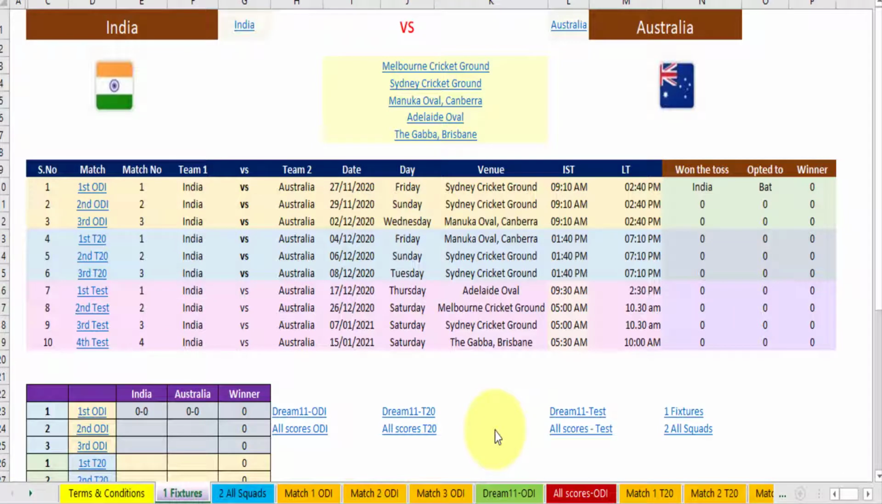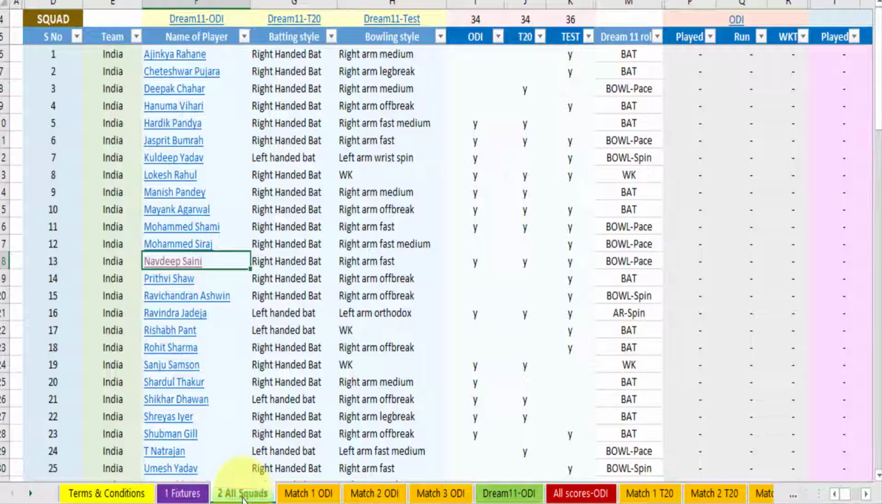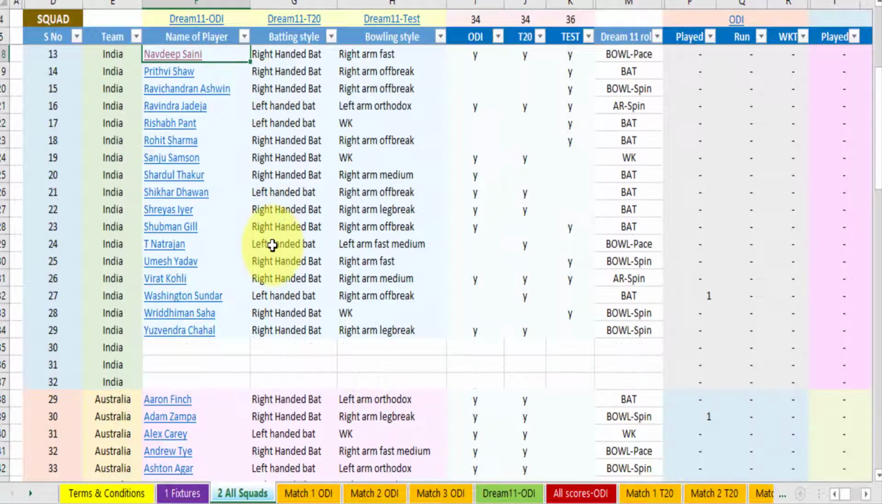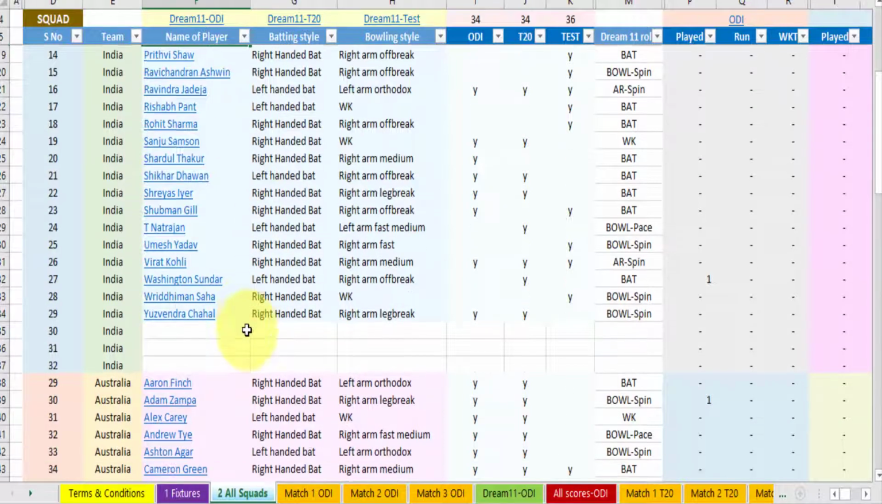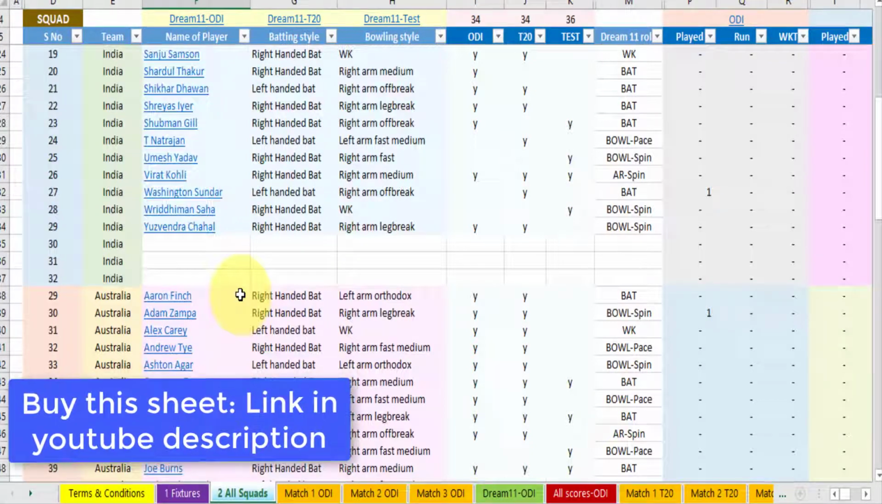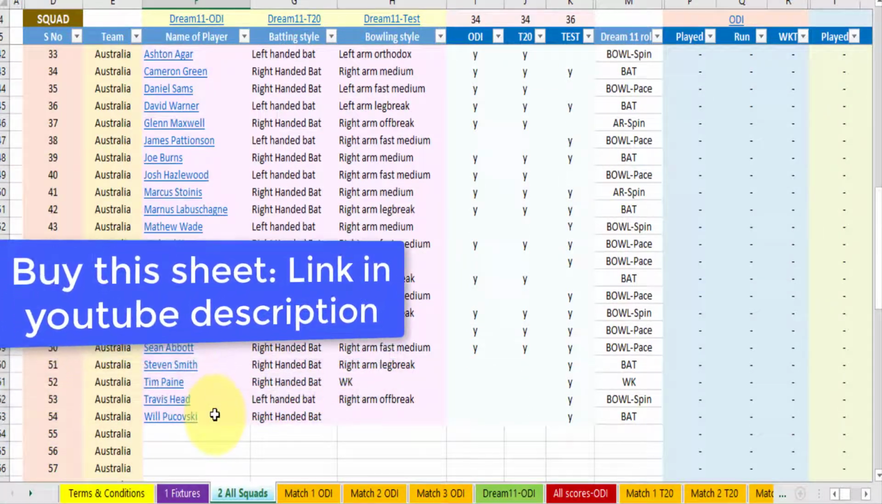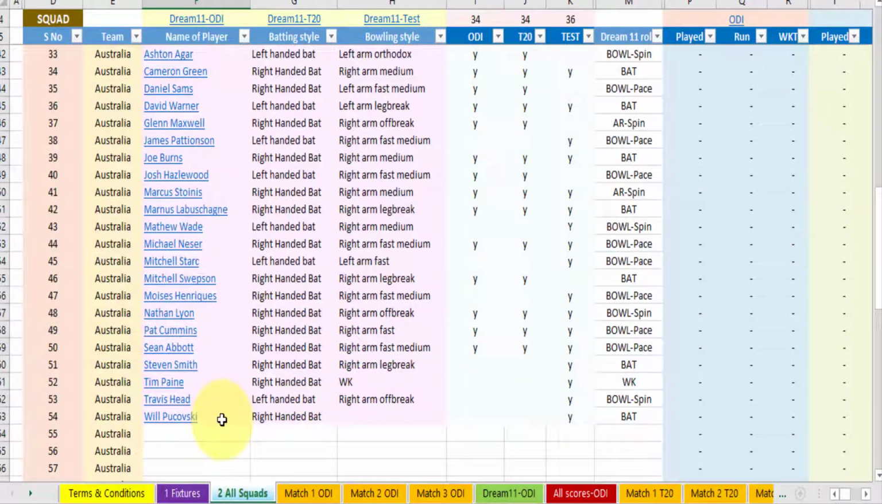A tournament is going to be held: India versus Australia 2020. Three ODIs, three T20s, and four tests. A very exciting match with lots of ups and downs, and the players are also very good, from Ajinkya Rahane to Yuzvendra Chahal, and from the Australia team Aaron Finch to Will Pucovski, a very new player, and he is selected only for the tests.